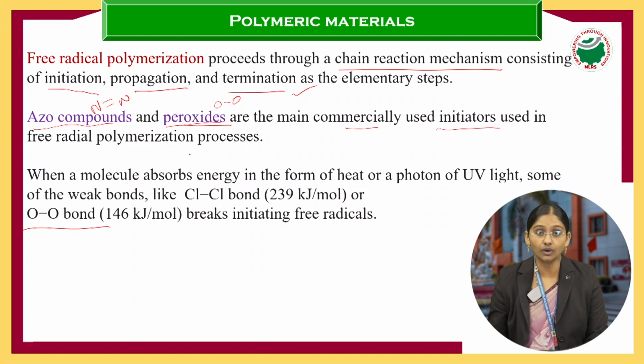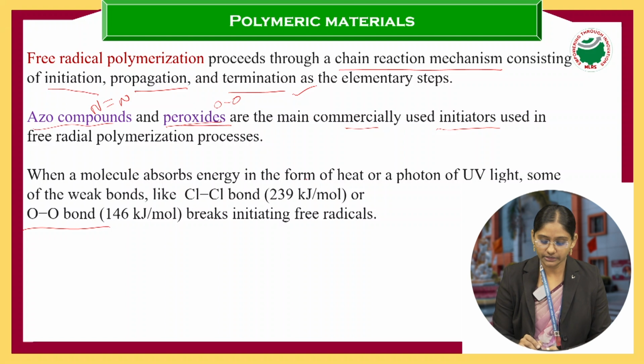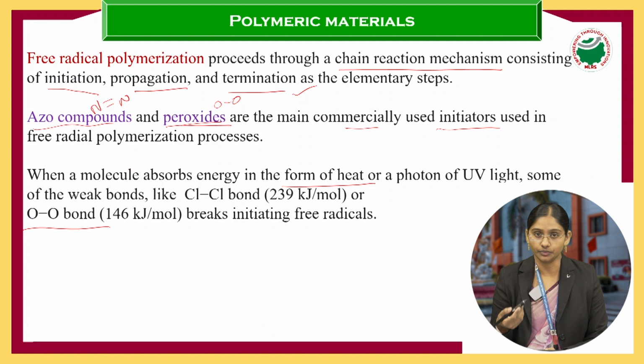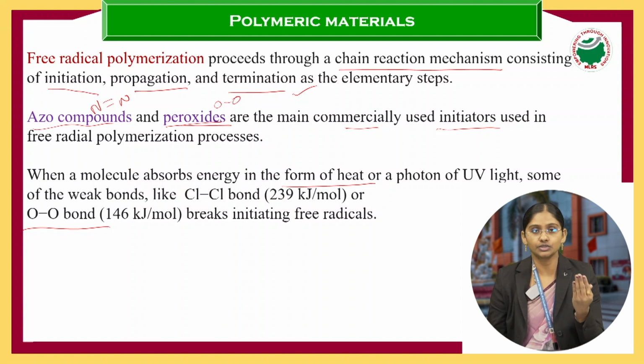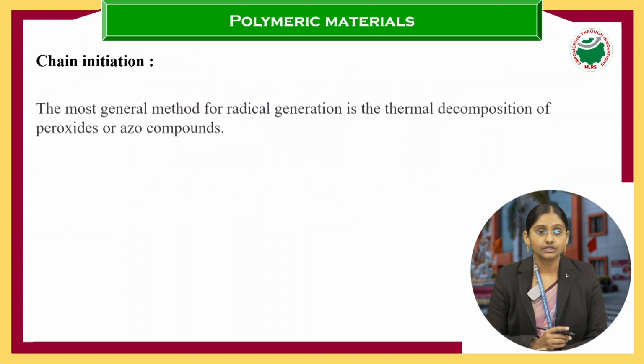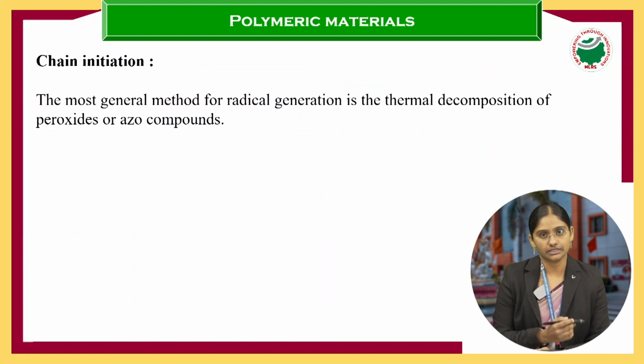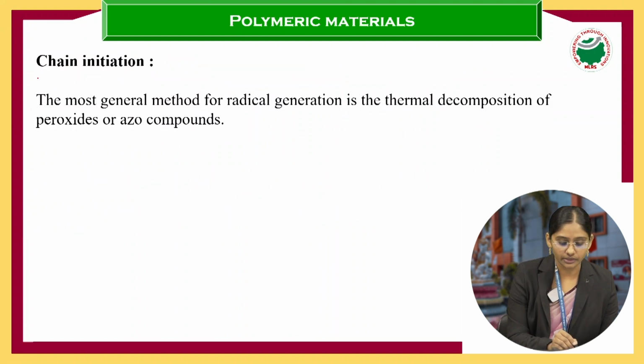So how are these free radicals generated? They are not generated automatically. There will be a supply of heat or photons of UV light. When they are exposed to light, these compounds undergo homolytic fission and form the free radicals. So in this free radical polymerization reaction, now we'll see what the steps are.